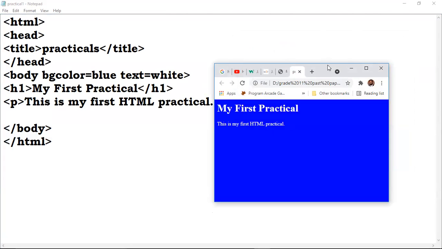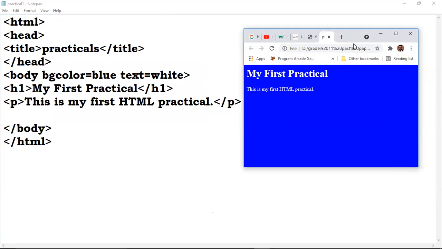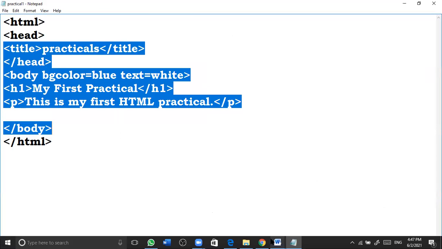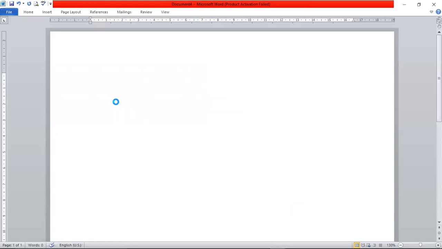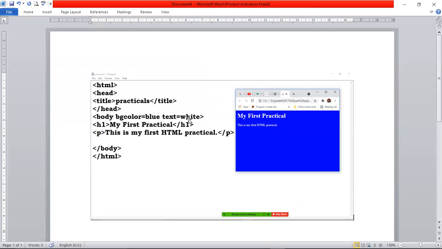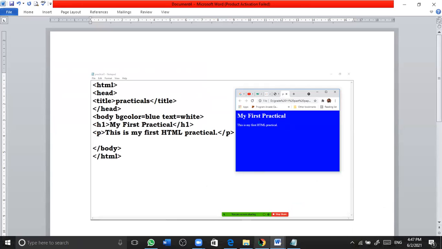And this one, you can take a screenshot. Now you are having the code as well as the output. Now you can go to Word and paste it, Control V. Like that you have to type the code, take the output and paste it to the Word. Okay, can you understand?